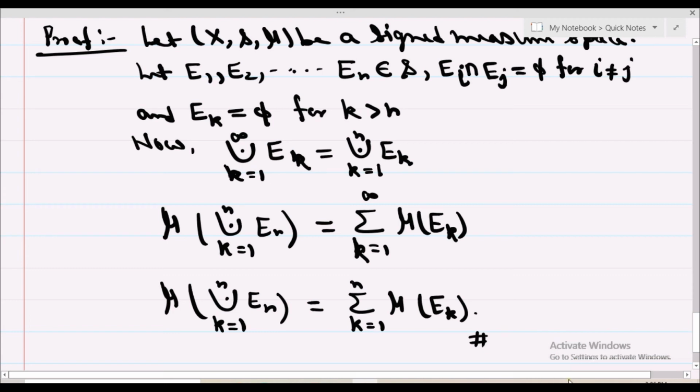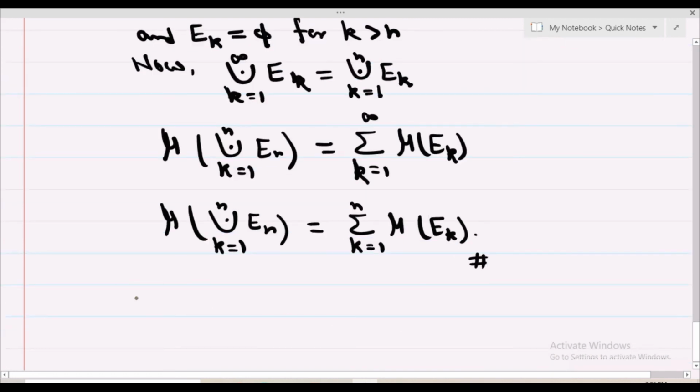Okay, now we are trying to prove that your signed measure is not subadditive. Okay, we give an example to prove that.